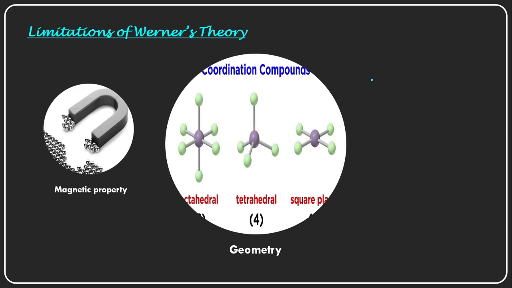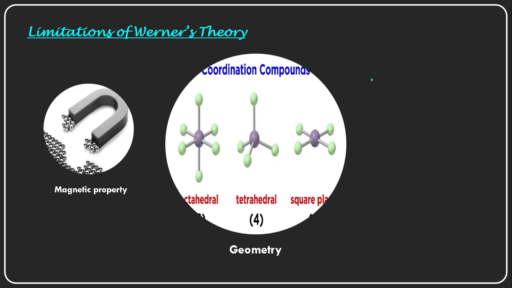Because of this reason they have color properties, magnetic properties, or geometries, and because of the electronic theory of valency, they form coordinate covalent bonds, and these are very strong bonds. All of those were explained by the next theories: some of them in valence bond theory, and some in crystal field theory. And the next theory is the Sidgwick theory actually.